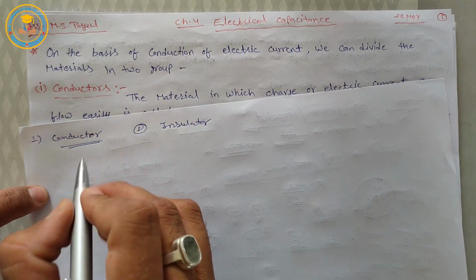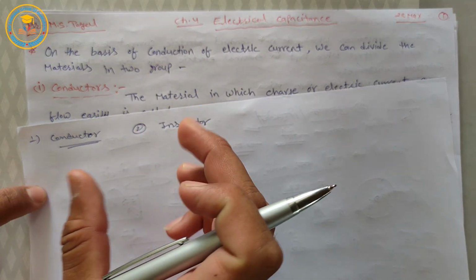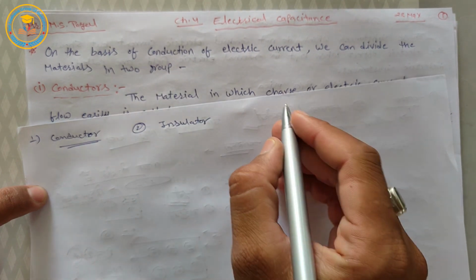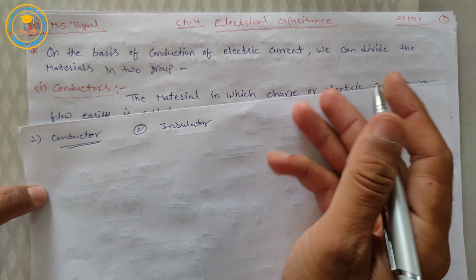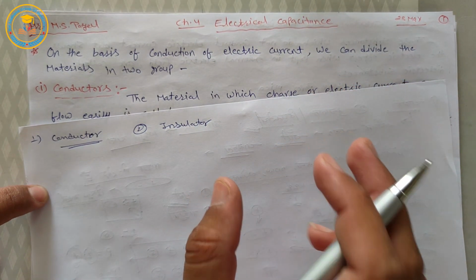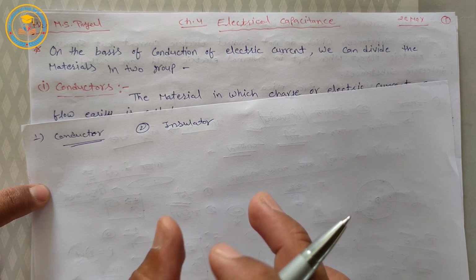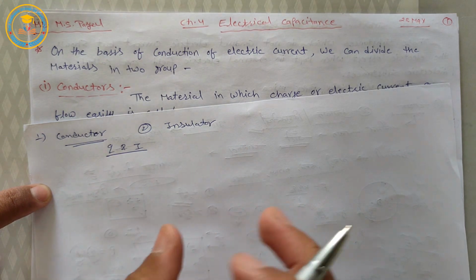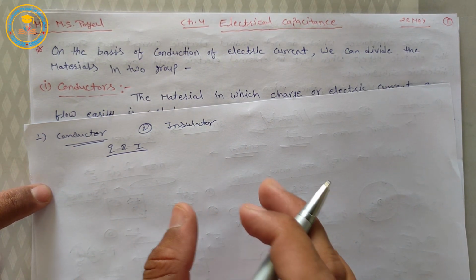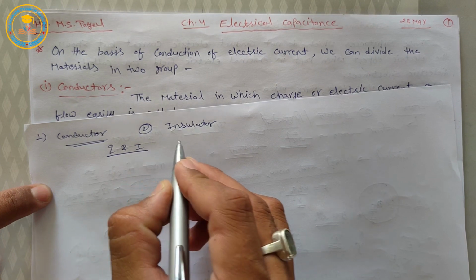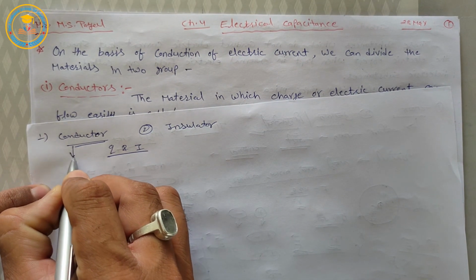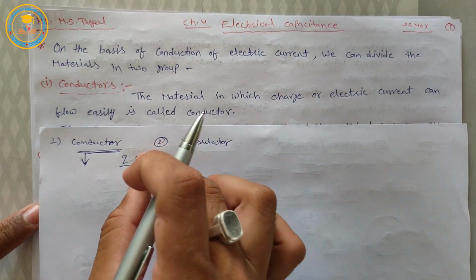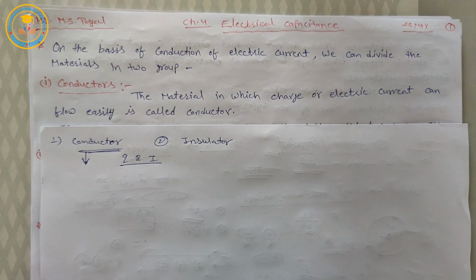Conductor is the material in which charge or electric current flows. In the first chapter we studied that if a free electron is moved, then electric charge will be produced. So we can say the material in which the charge and electric current flow easily, these materials are known as conductors. Okay, it means the material in which charge or electric current can flow easily is called conductor.